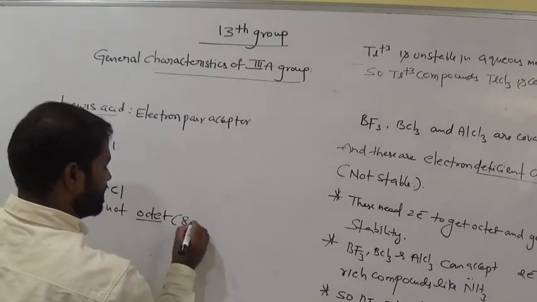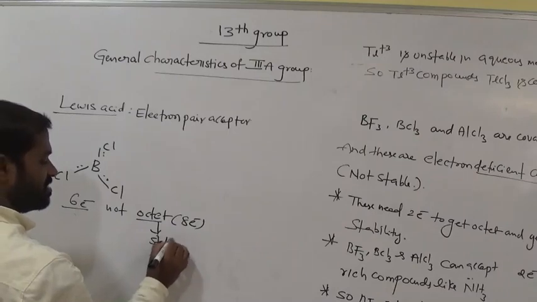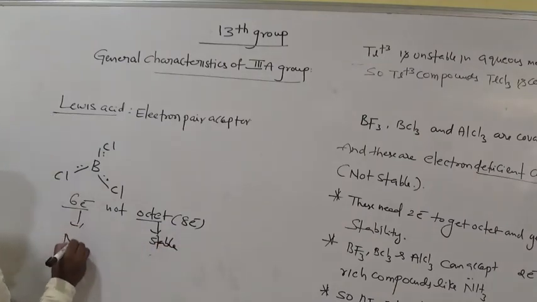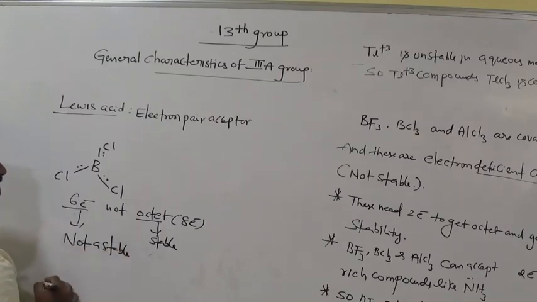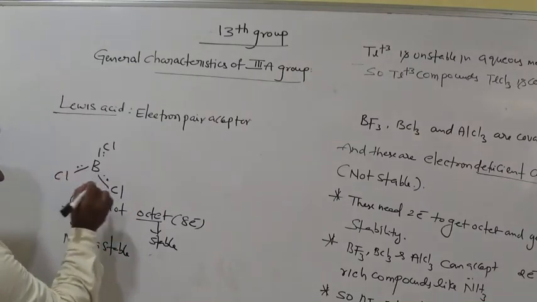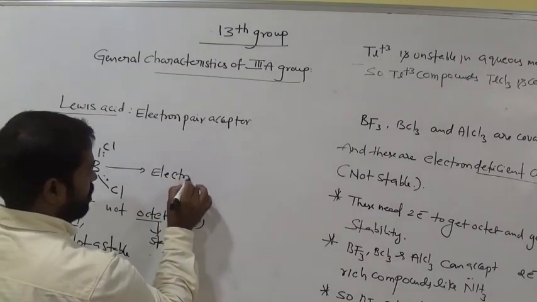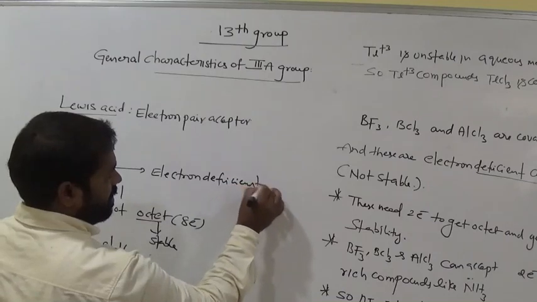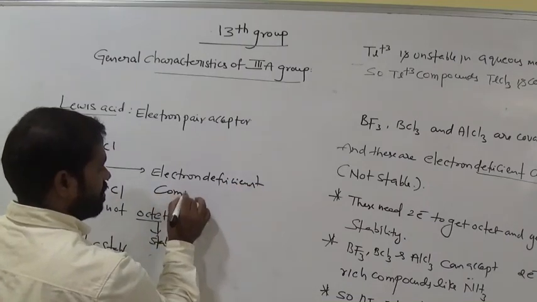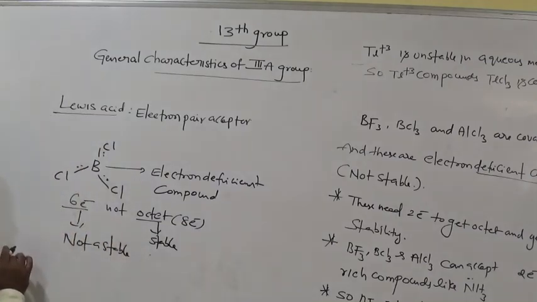Octet means 8 electrons, so that is stable. This is not stable due to 6 electrons. Now it is an electron deficient compound, so it is called a Lewis acid.